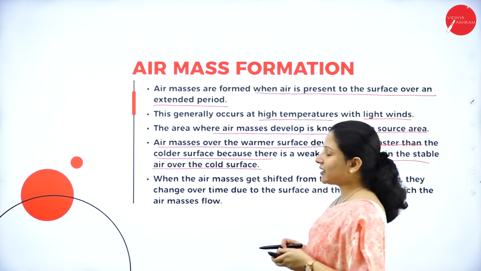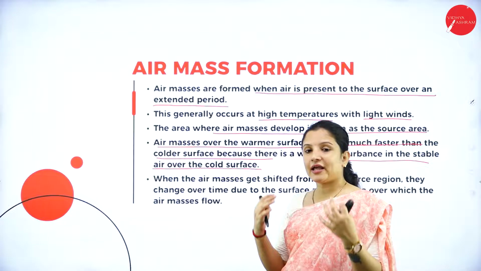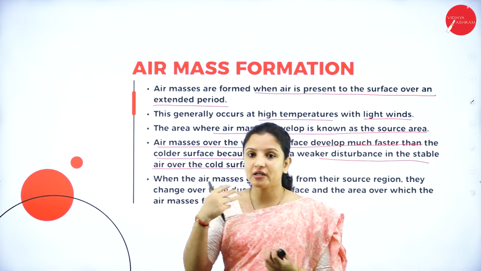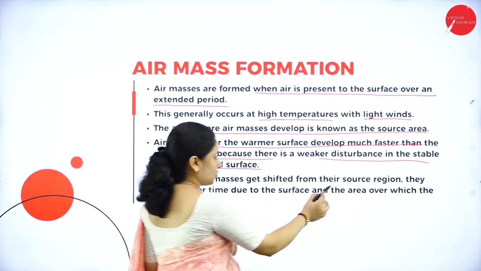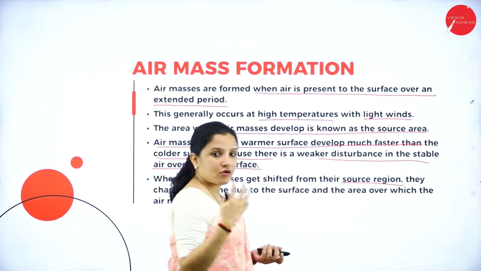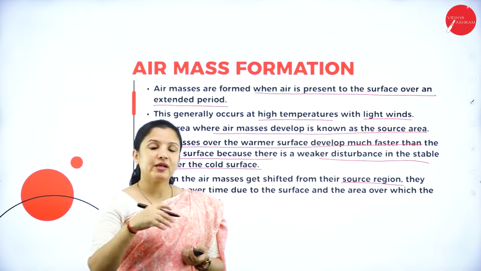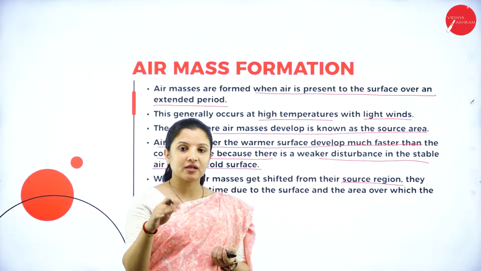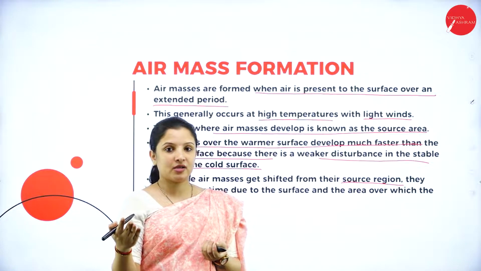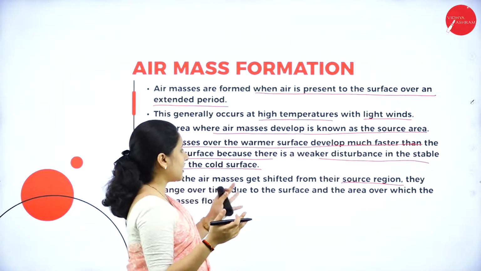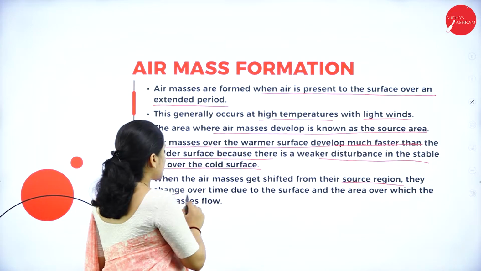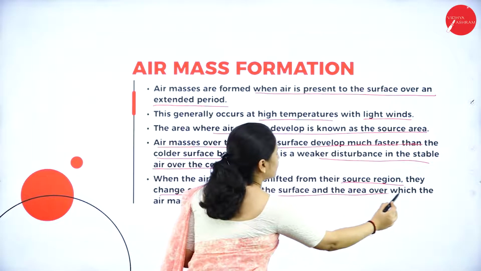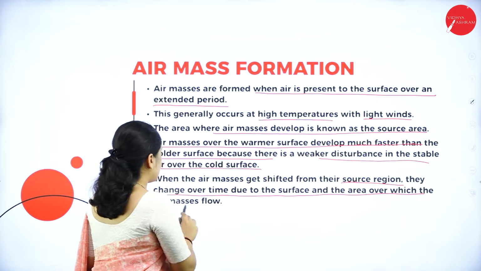So when the air masses get shifted, we know that air masses tend to move from one region to another, right? When air masses get shifted from their source region, that is, from where they originated, say for example, they originated somewhere in the equator and are shifting towards the temperate region, they change over time due to the surface and area over which the air masses flow.